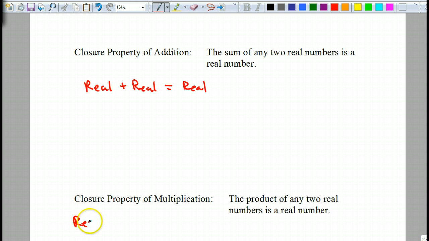A real times a real is still a real number. So if I have 3 plus the square root of 2, because those are both real numbers, that still ends up being a real number. Okay? If I take pi times 3, it's still a real number.